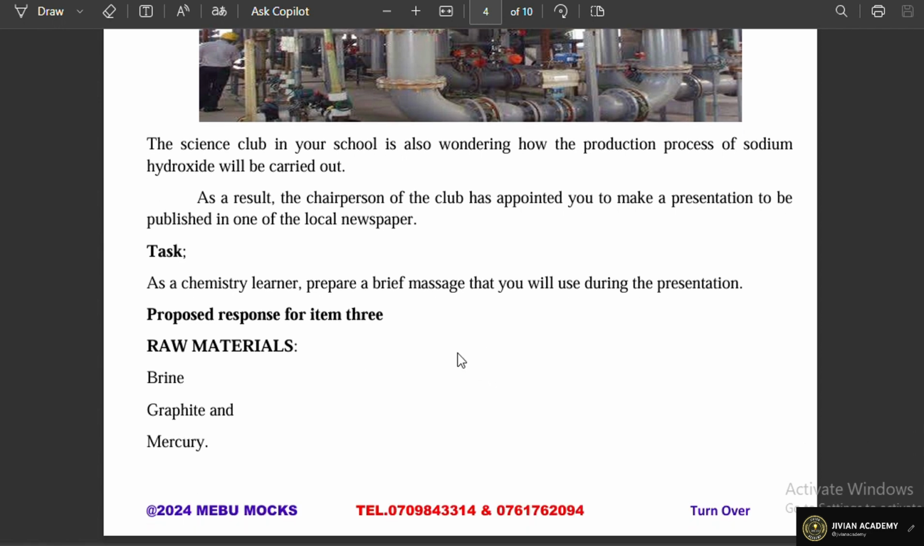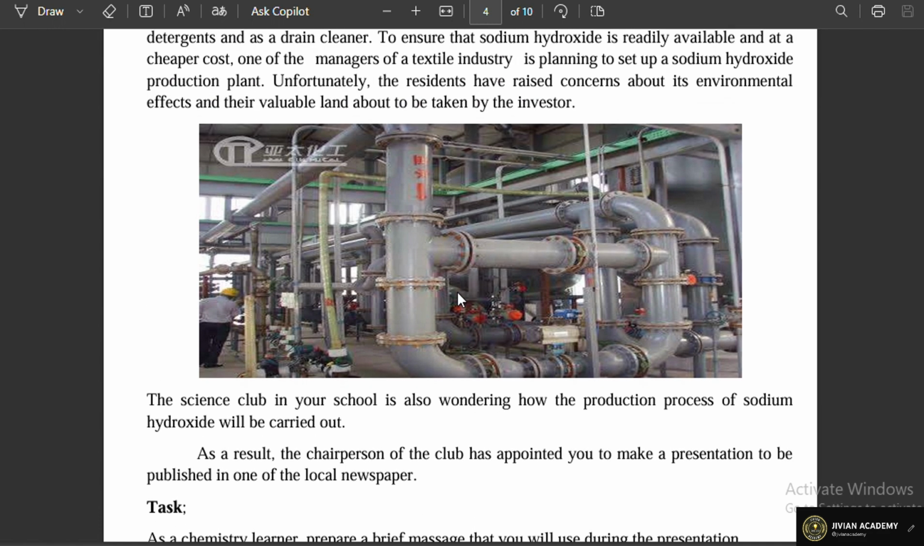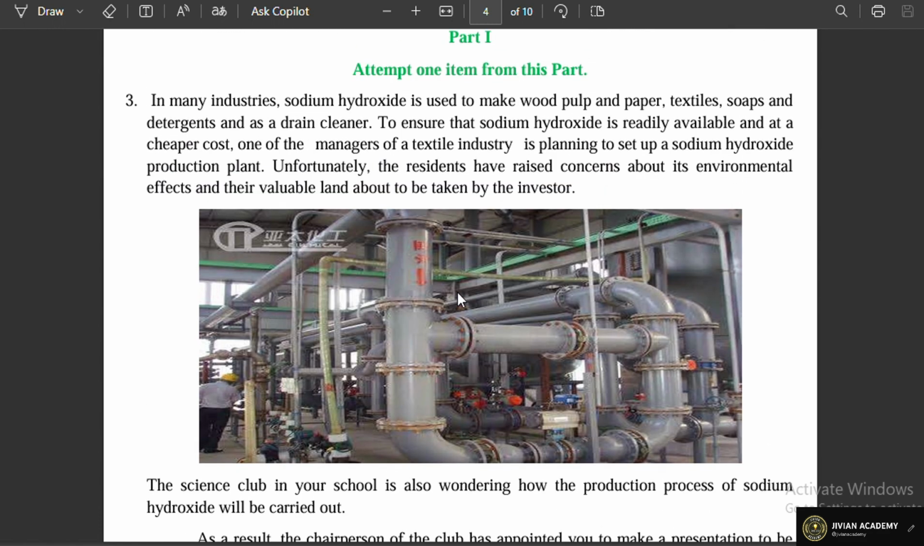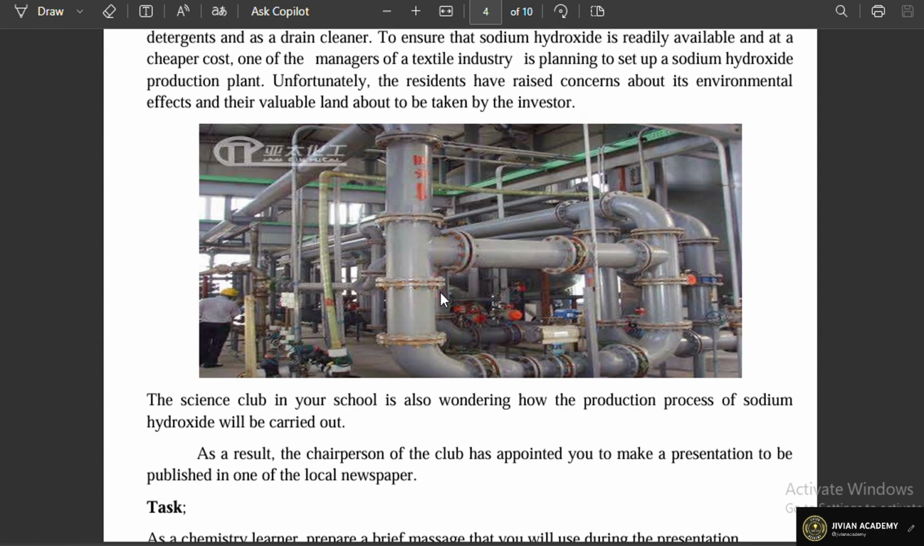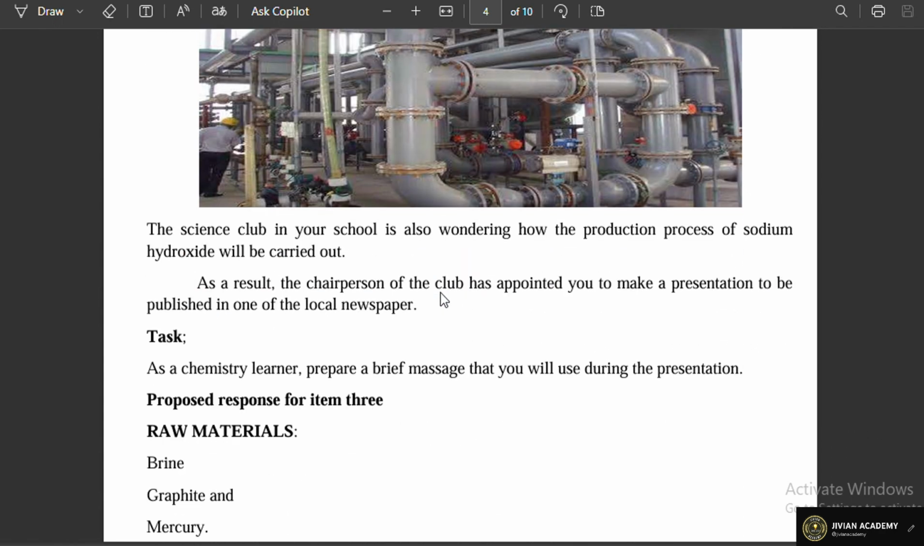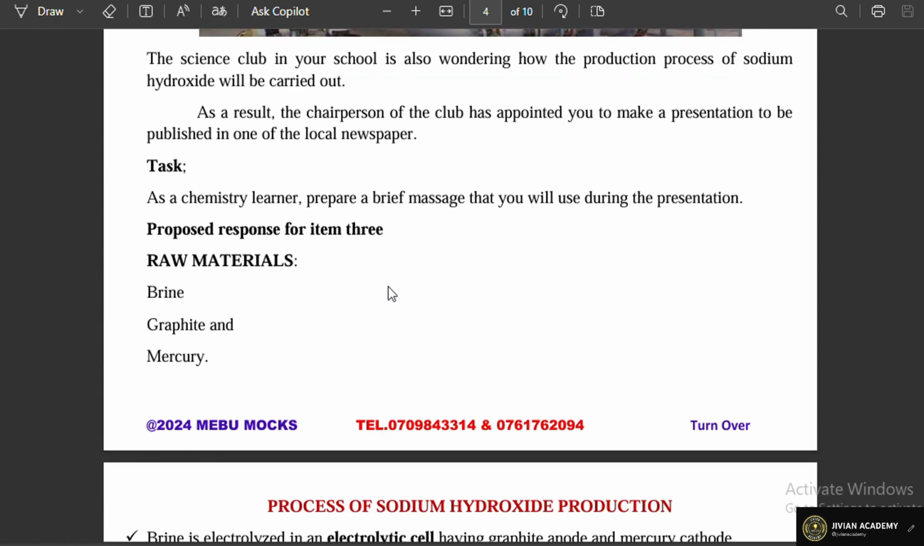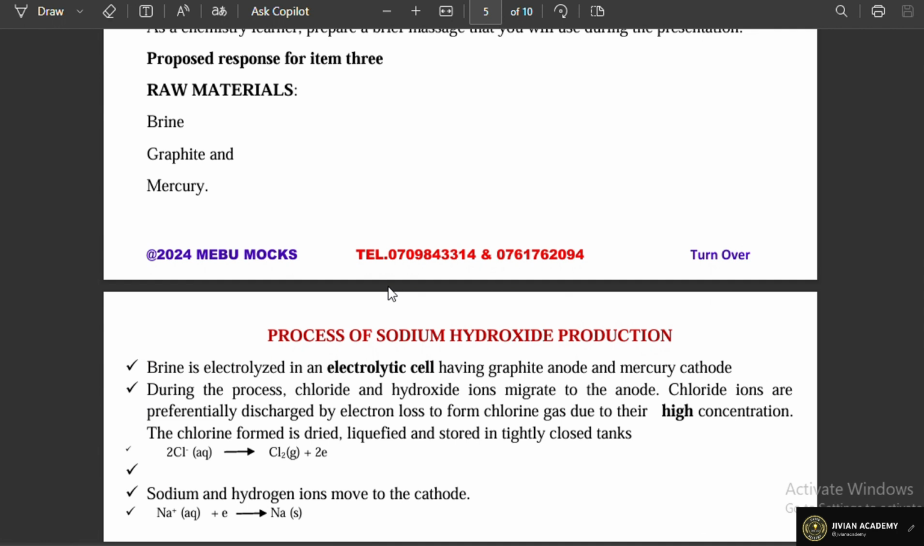local newspapers. So from this information, you can see that the overall scenario is all about coming up with a plan for manufacture of sodium hydroxide. Now, what is needed from the learner? The learner is supposed to begin by stating the raw materials for the manufacture of sodium hydroxide. And here are some of the raw materials.